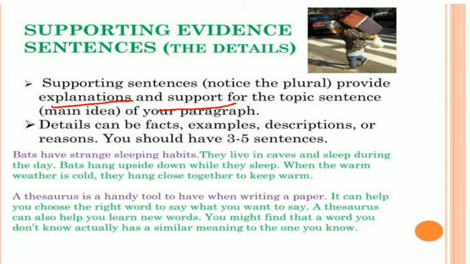Those details can be facts, examples, descriptions, or reasons. Okay. And we should have 3 to 5 sentences. For example, if we have been given bats have strange sleeping habits as the topic, then we have to write: they live in caves and sleep during the night.